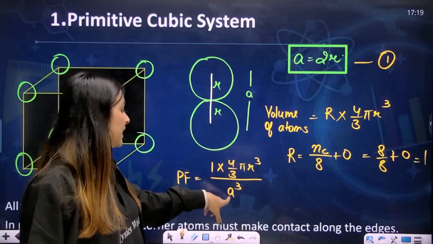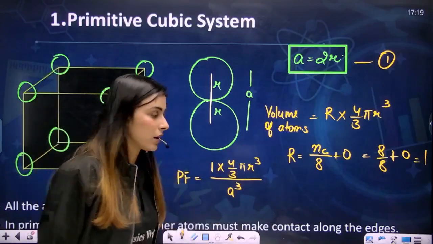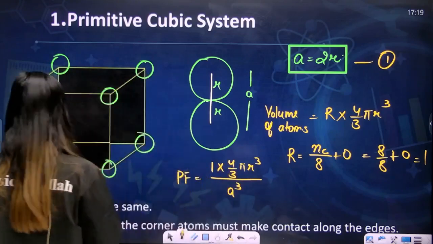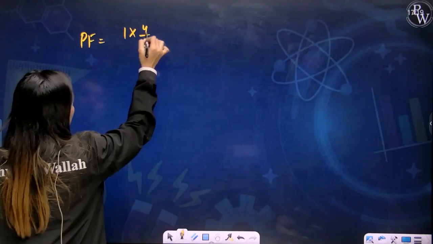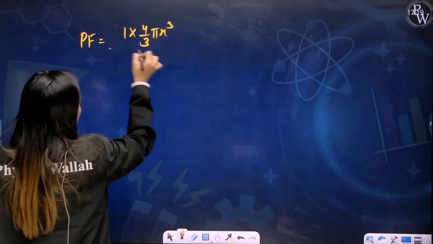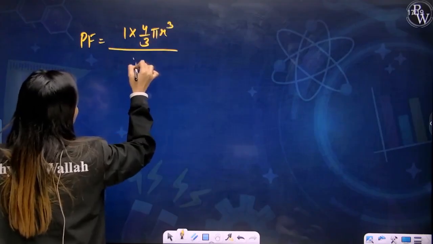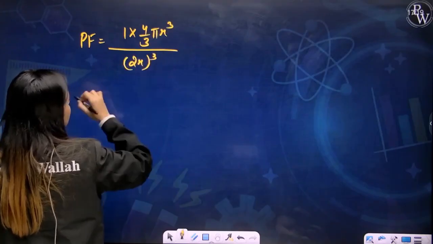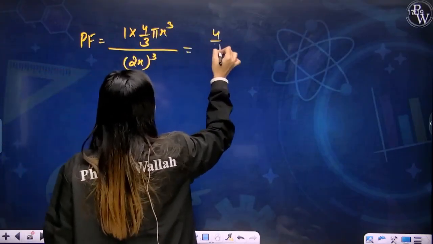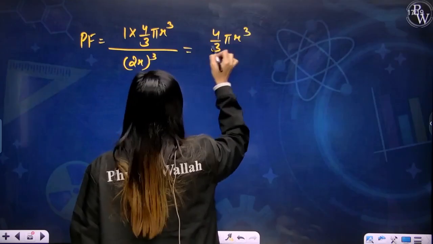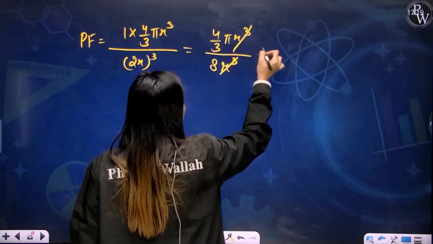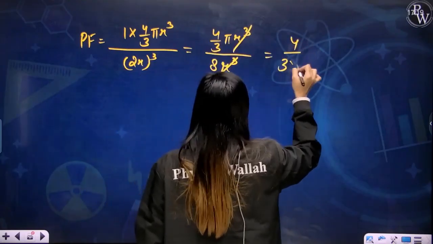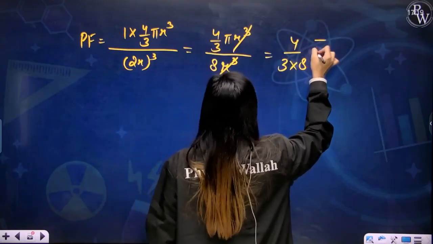Since a is equal to 2r, the packing fraction will be equal to 1 into 4 by 3 pi r cube upon 2r whole cube. This will be 4 by 3 pi r cube upon 8r cube. r cube cancelled. 4 by 3 into 8 pi.